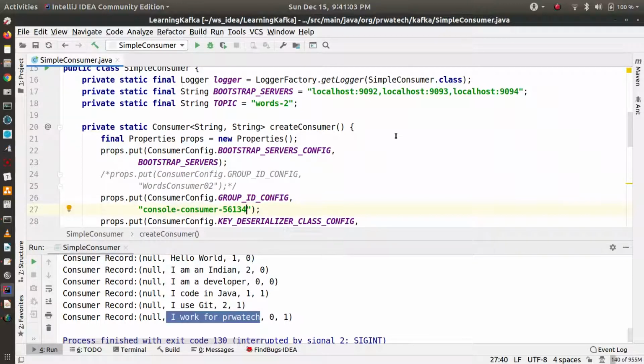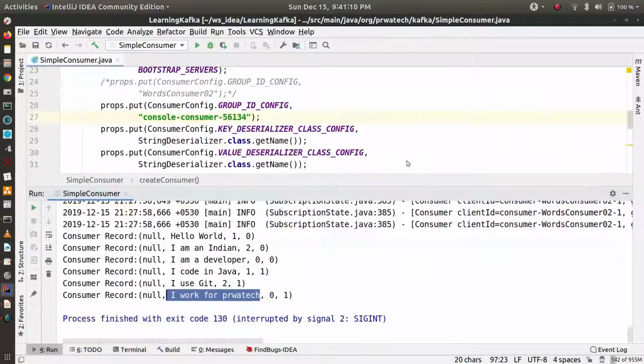As a result, the message published to the Kafka broker will go to either of them, not both of them. Okay, that's the design.